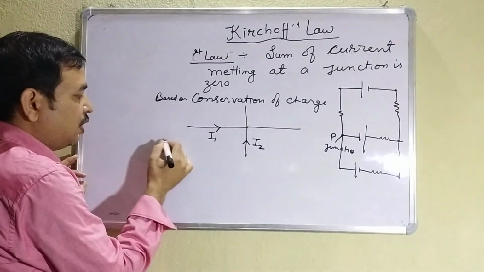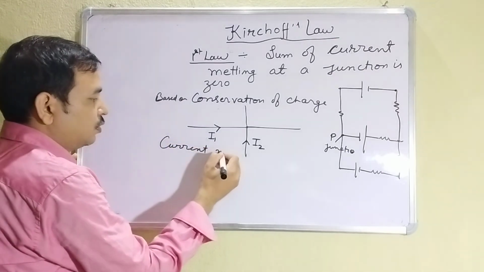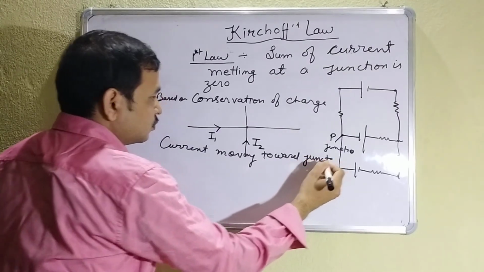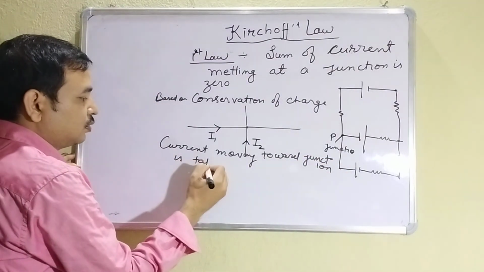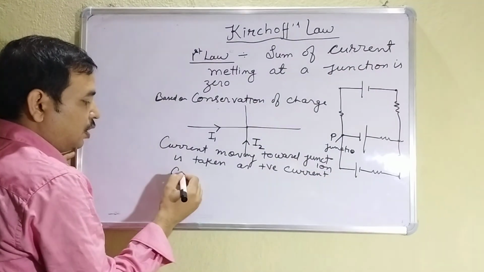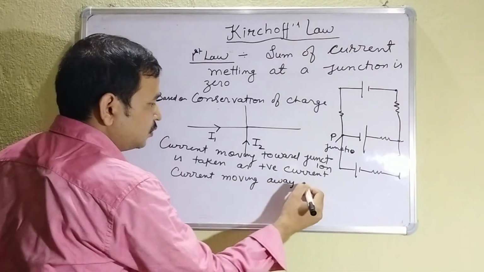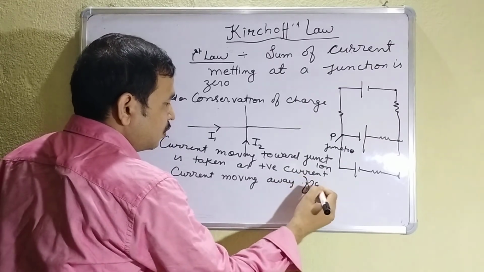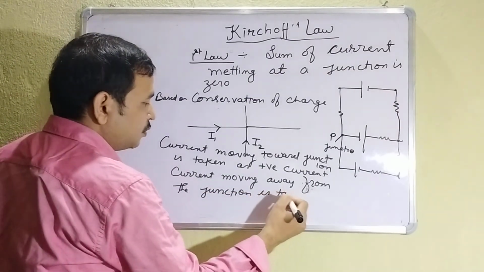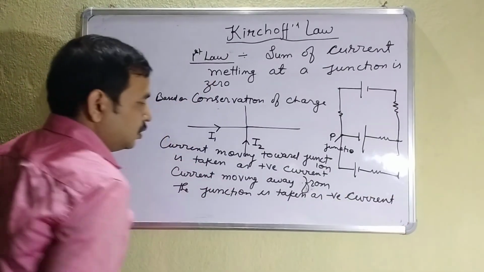So it is told that the current moving toward the junction is taken as positive current, and current moving away from the junction is taken as negative current. Clear? This you have to see.